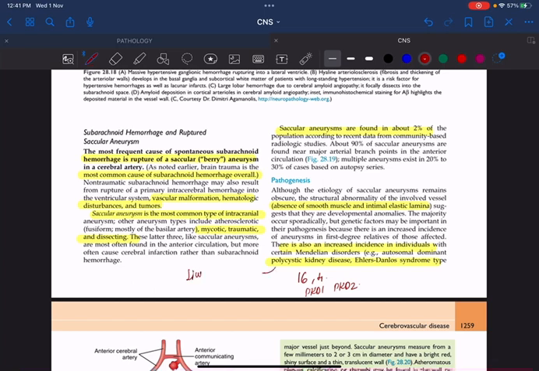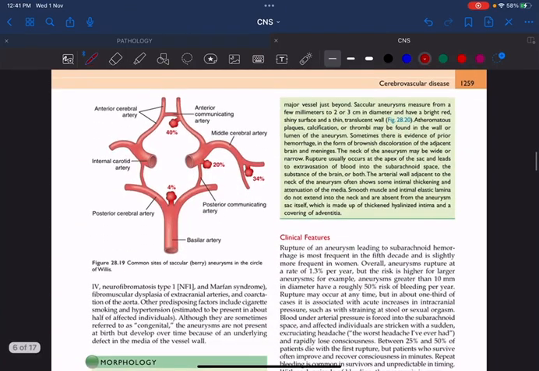Other extrarenal manifestation is liver cyst. Okay, and Ehlers-Danlos syndrome, neurofibromatosis, and next is Marfan syndrome, or any other fibromuscular dysplasia.